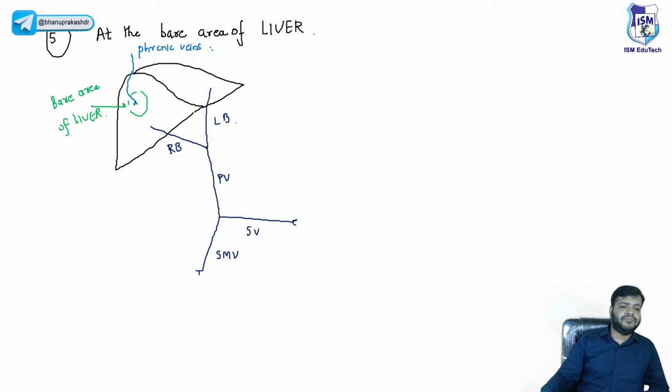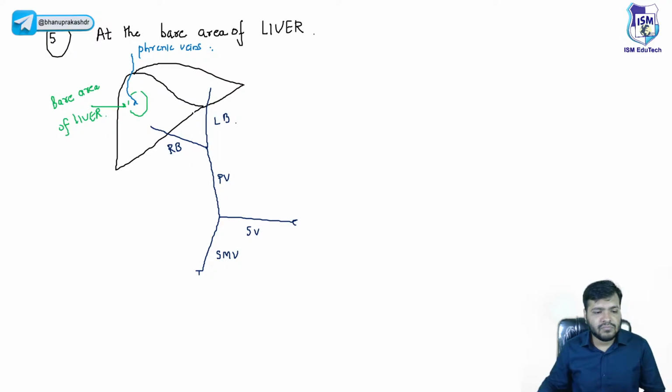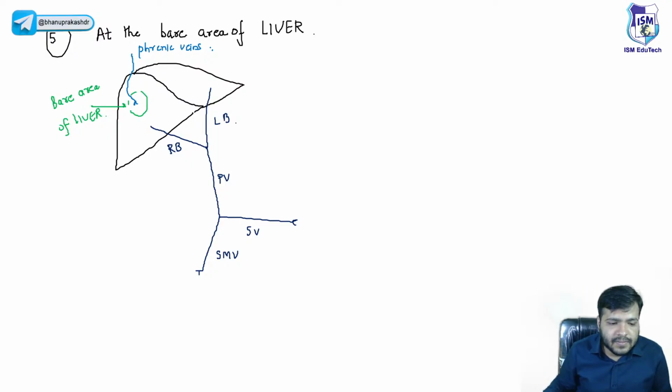And the bare area of the liver communicates with the right branch through another vein, which is called the portal radicle of the liver.